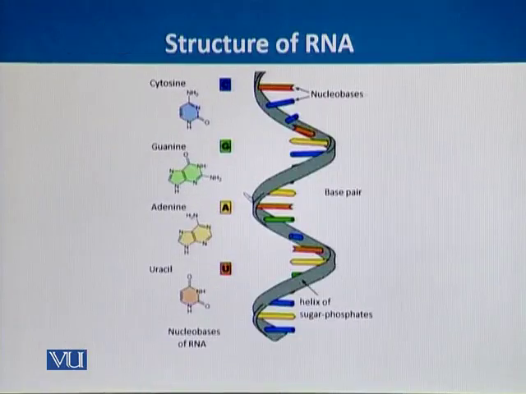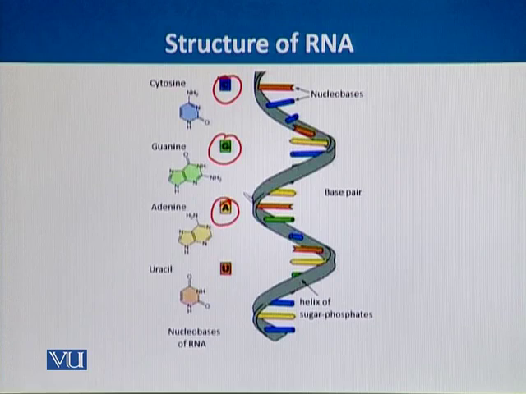Here we can see that RNA is a single-stranded molecule. Although it is polymeric, it is single-stranded. Just like DNA, it is also constituted of 4 nucleotides: cytosine, guanine, adenine. But we remember that in DNA we have thymine, but in RNA thymine is replaced with uracil.